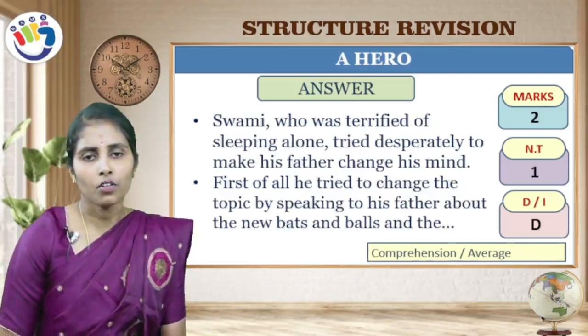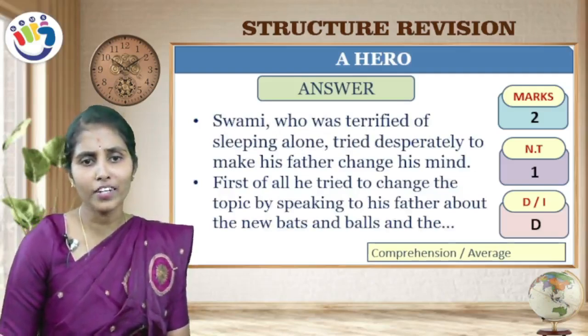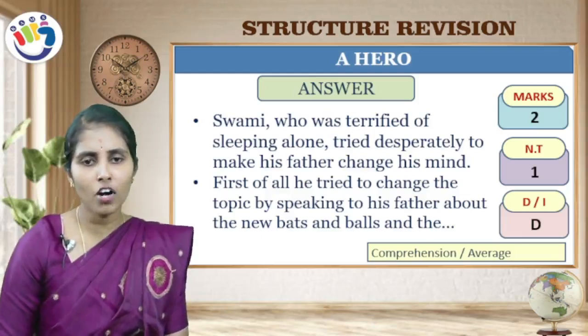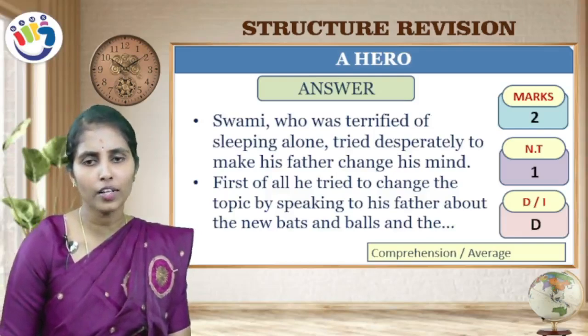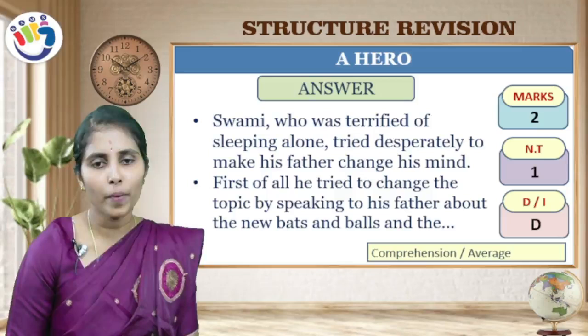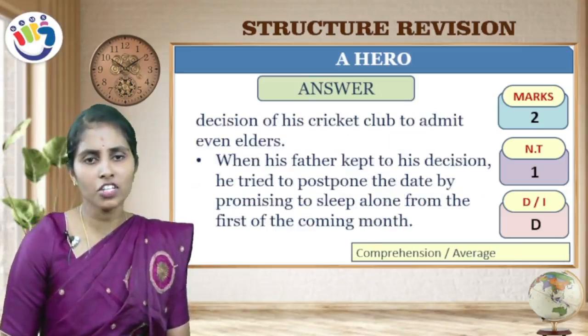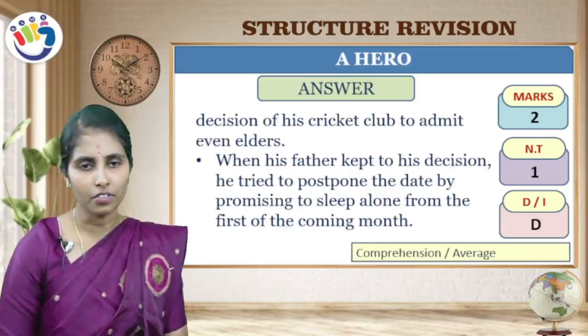Swami, who was terrified of sleeping alone, tried desperately to make his father change his mind. First of all, he tried to change the topic by speaking to his father about the new bats and balls and the decision of his cricket club to admit even elders.